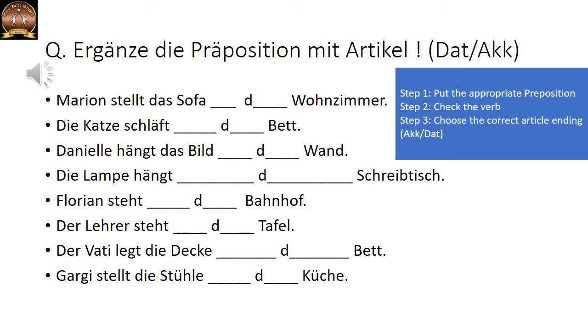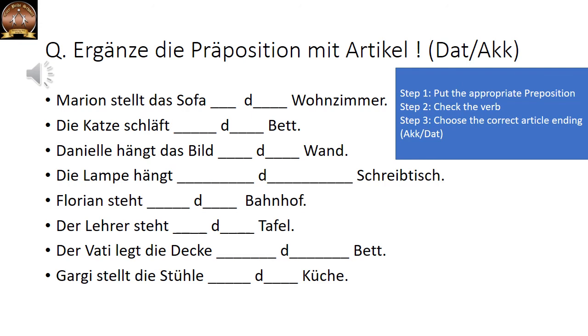So if it is hanging, mostly you are going to put über. Über or an, depends. Now obviously here the lamp will not be hanging exactly on the surface of the study table. It will be little bit up. So I have to say über. So it will be die Lampe hängt über. Now here it is dative, so we are going to put dem. Über dem Schreibtisch. M for Mumbai, dem.